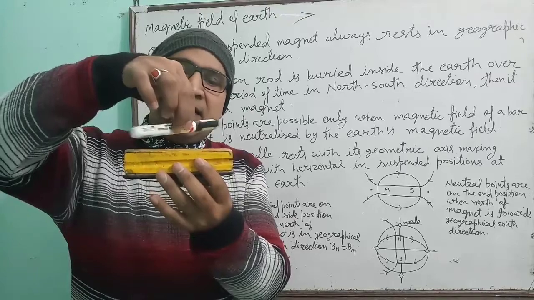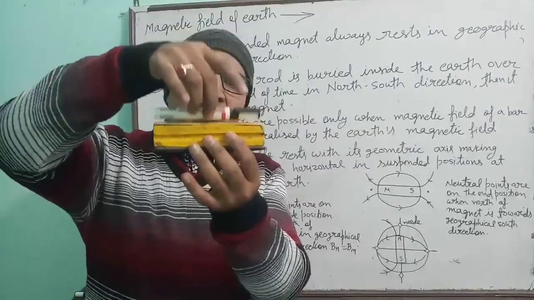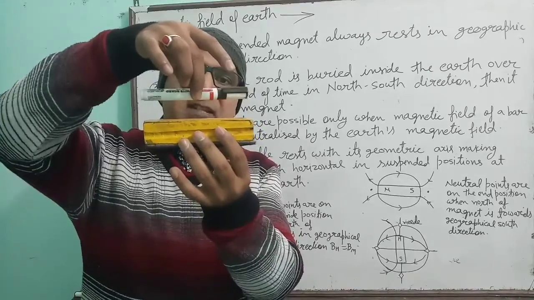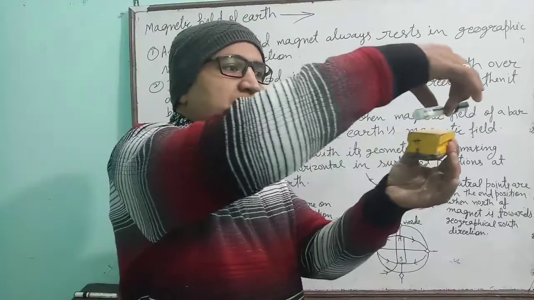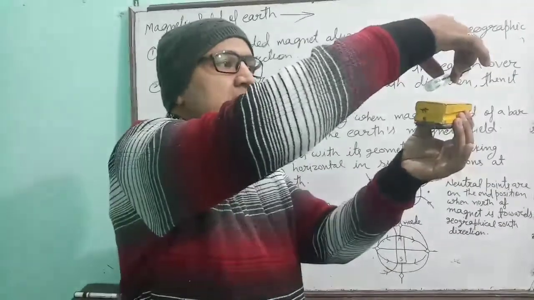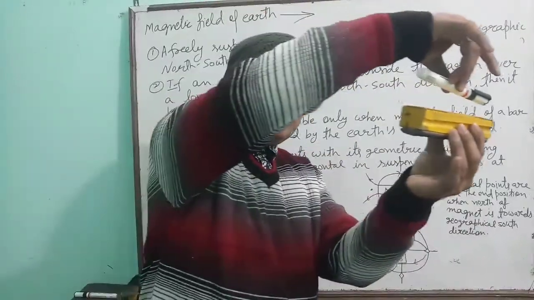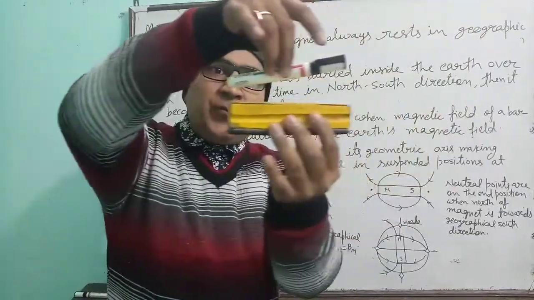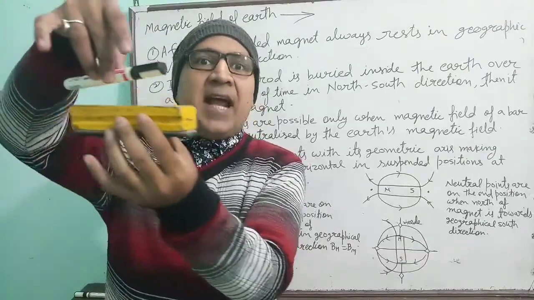If it is suspended in the air, it is free and it can rotate. You can see that from the horizon it is always parallel. If this magnetic needle is brought to different places of the earth, then its direction changes. You can see from the horizon it will make different angles.